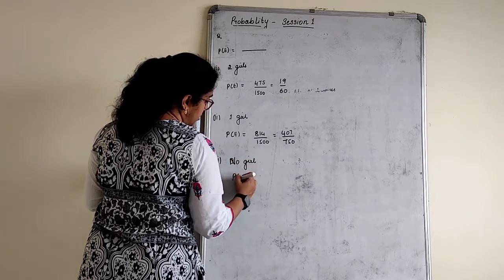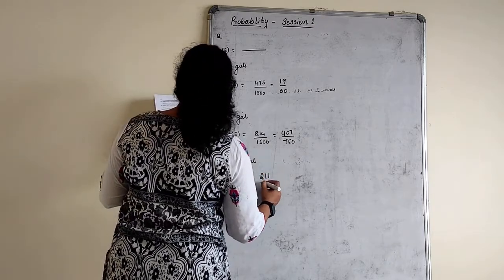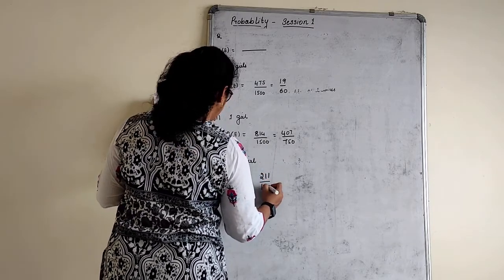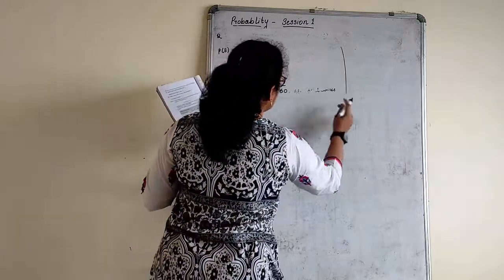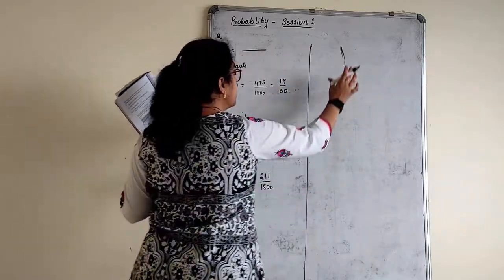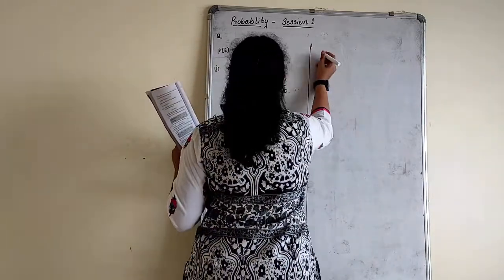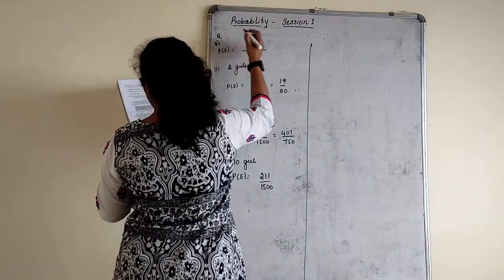Families having no girl are how many? 211 divided by 1500. Also check whether the sum of these probabilities is equal to 1. Let us check whether the sum of these probabilities is equal to 1 or not. So this is the first part, A part of the question.